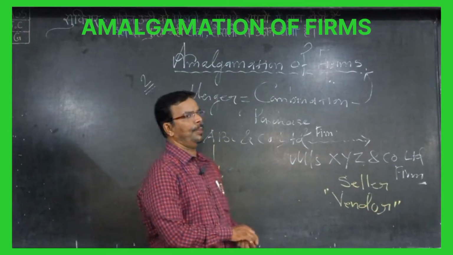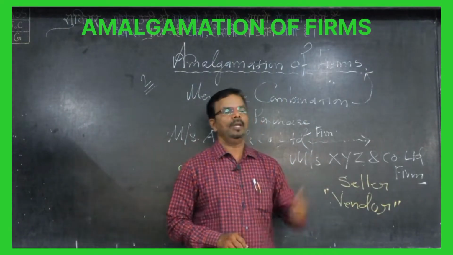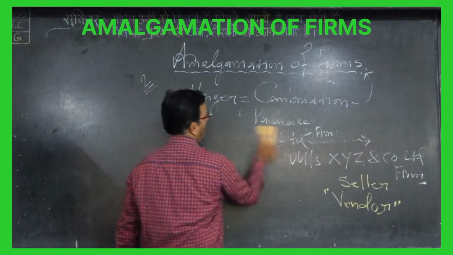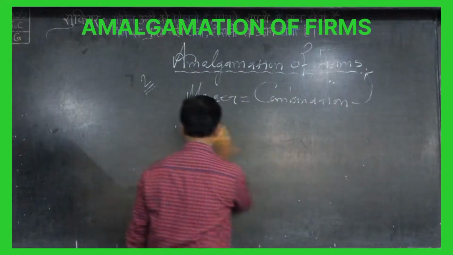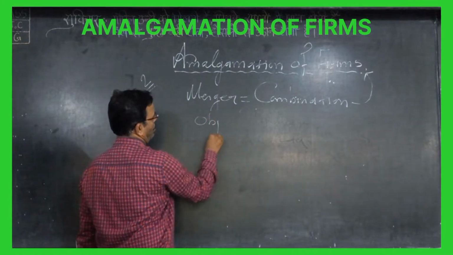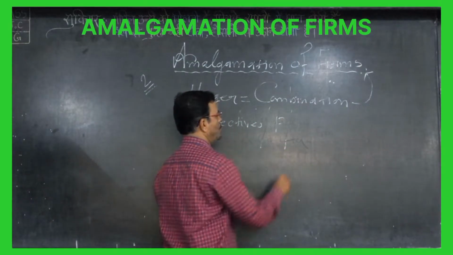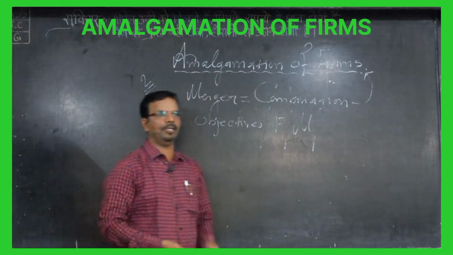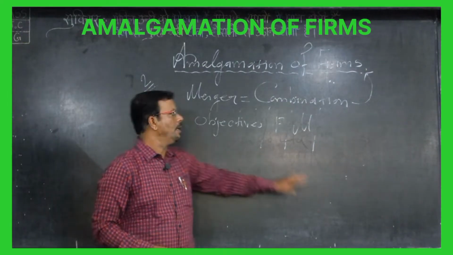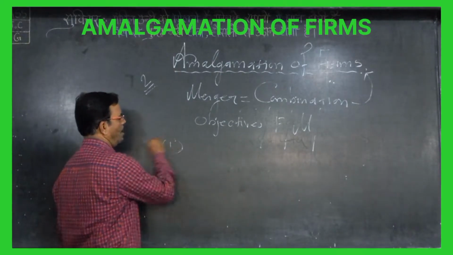Now, in amalgamation of firm, why is this happening? Why is there a merger, a combination of firms? There are so many reasons for that. Let's study one by one. This is a part of the theory, as in economics. We see the objectives, the features, and the merits of amalgamation. So whenever a question says write short notes on amalgamation of firm, you have to write advantages, objectives and features.